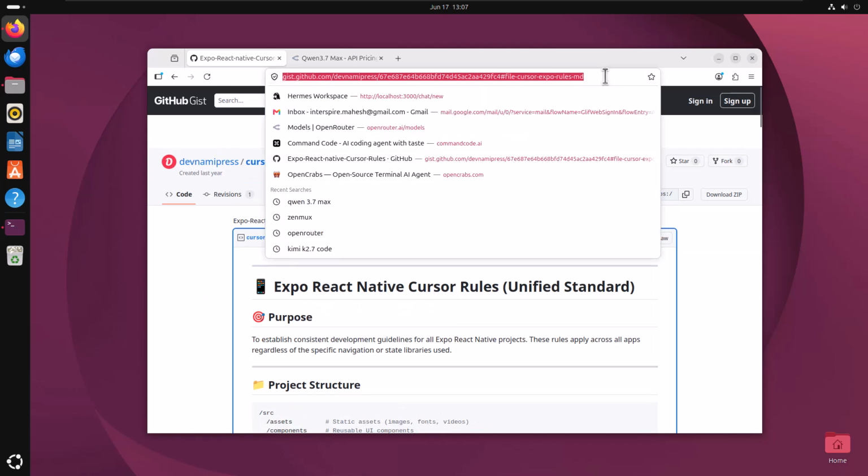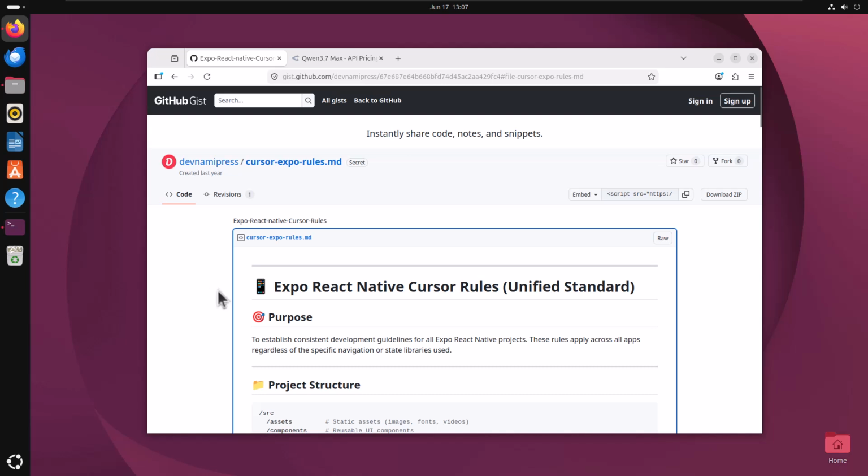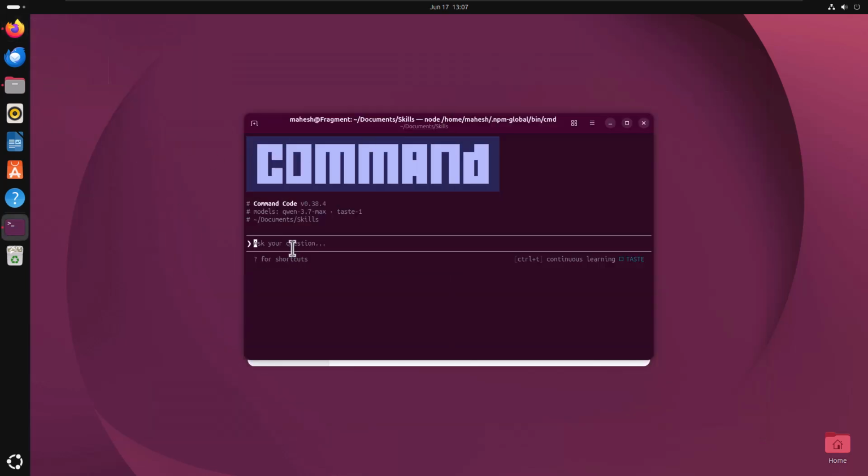So we will give it this particular GitHub gist, and we will say, create a skill based on the Expo and React Native best practices, and I wish to store the contents of this skill in the current folder instead of global usage, right?